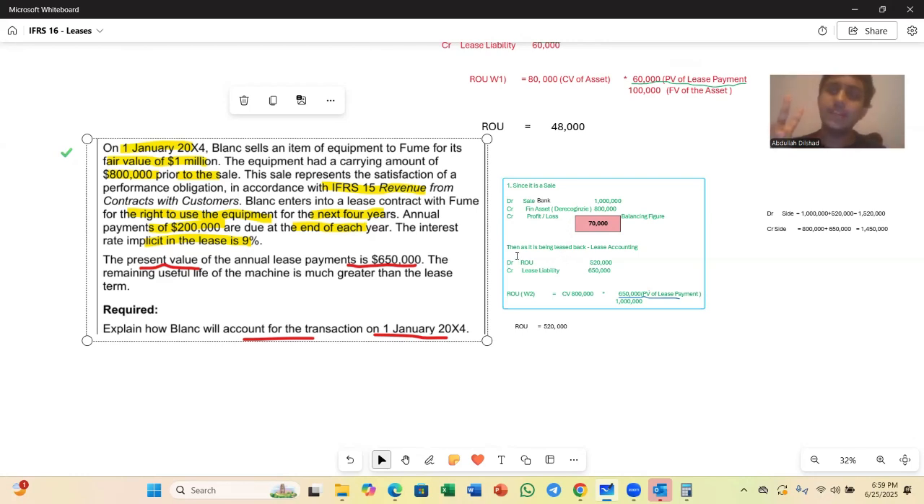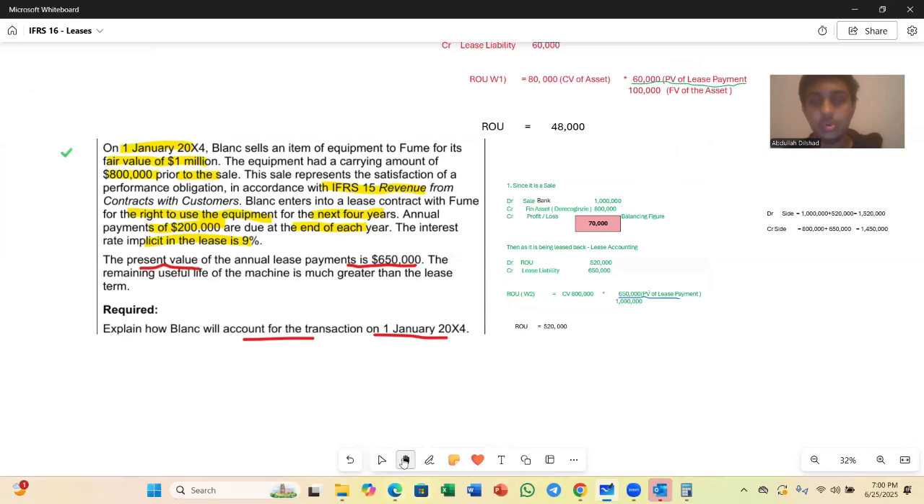Then number two, the second instance: we did the sale and now we're planning on leasing it back, right? We don't know the ROU, we have to calculate it, but we know the lease liability. The present value of annual lease payments is 650,000. So debit ROU, credit lease liability of 650,000, right? Now let us go to the ROU workings.